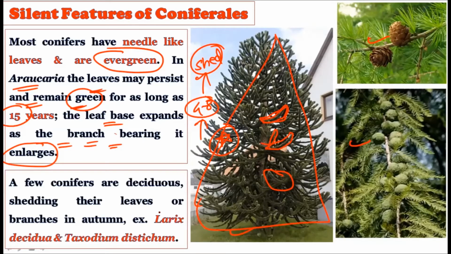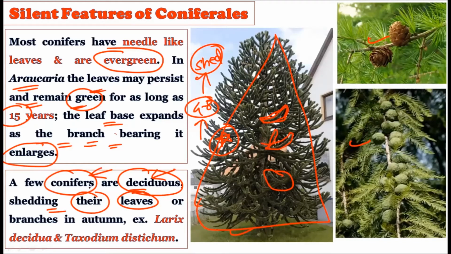Right now, see, a few coniferales are deciduous and shed their leaves. Out of them, there are some examples of the coniferales which are deciduous. That literally means they can shed their leaves. On the one hand, you will find the araucaria, which can keep the leaves till 15 years, but there are other plants which can grow their leaves and also shed their leaves. Such trees come under the deciduous category, because deciduous plants like to shed their leaves, right? So the shedding of the leaves occurs in the conifers as well.